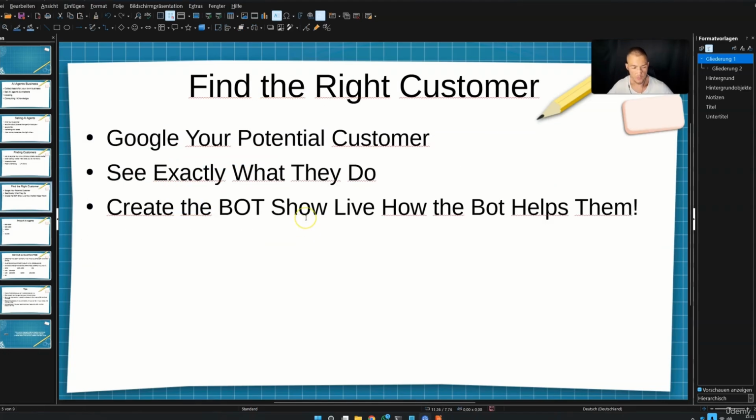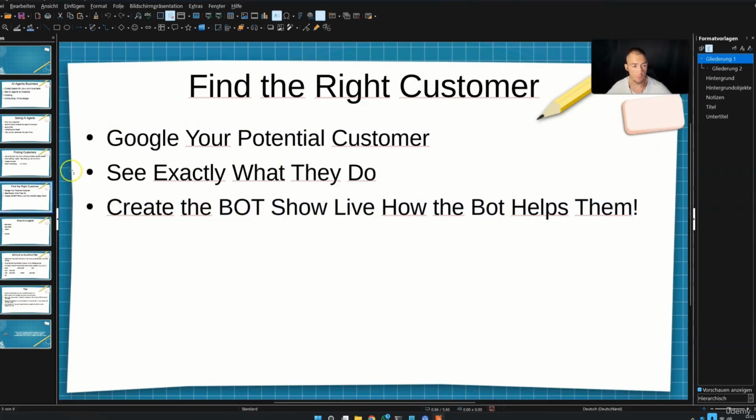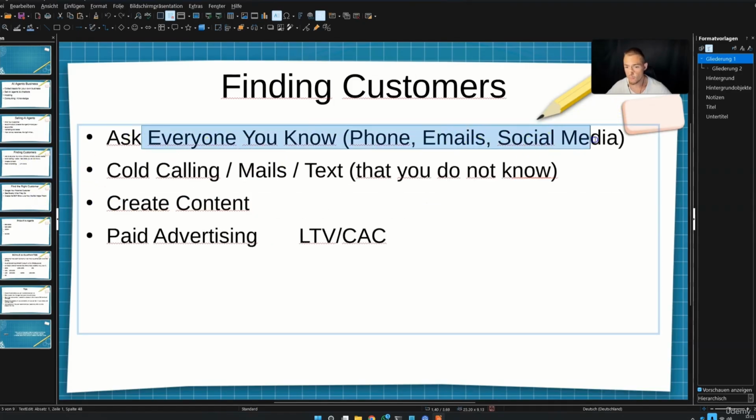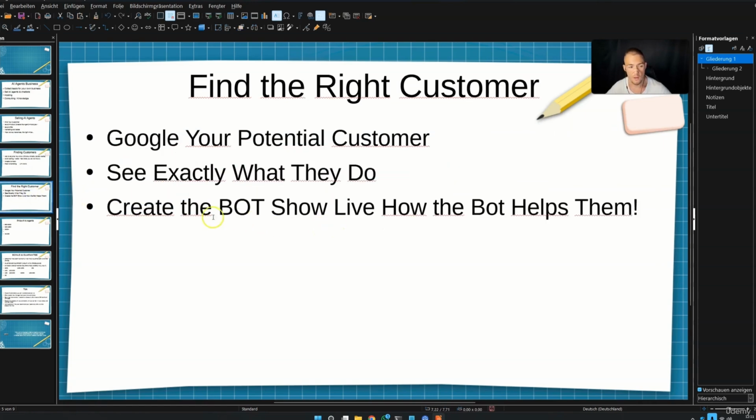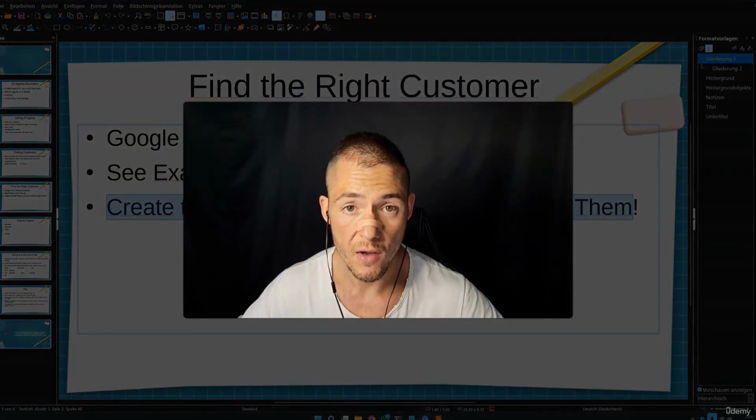One of the most important things, at least for me, is this right here. Please create the chatbot and then show them live how the chatbot will help them. As soon as people come from either one of these strategies, so everybody that knows you, people that don't know you, or people from content, you need to make this clear. You need to stress this out. Just please make a call with them, a Zoom call or something like that, and show them exactly how the bot is working on their own data.